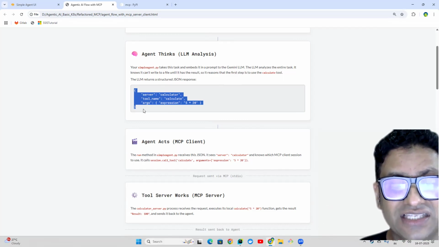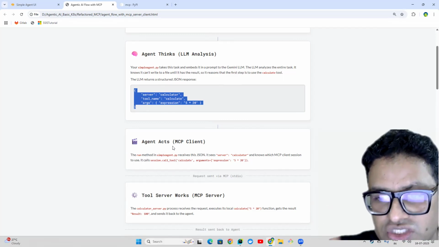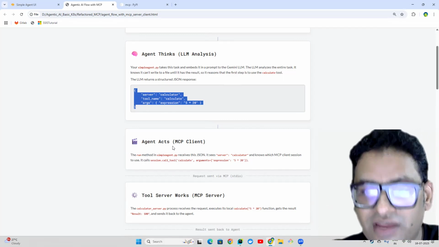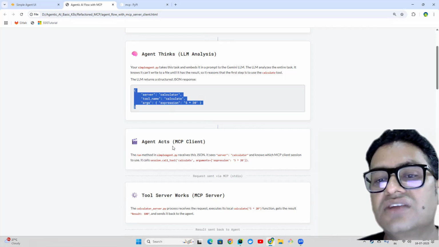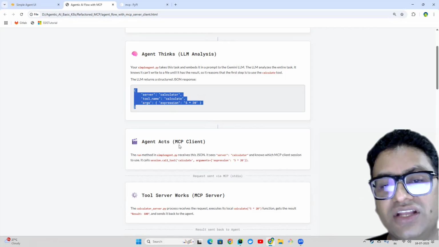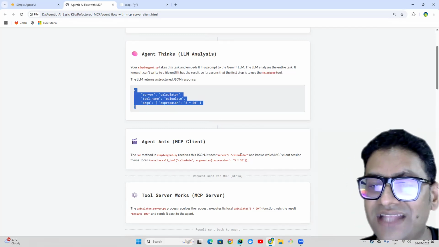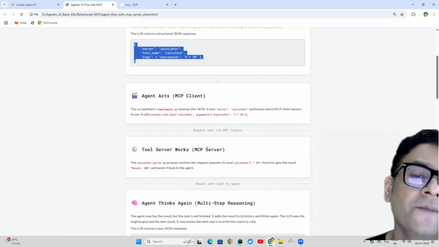It reads this JSON object and decides which server needs to be triggered and which function, tool, or external system is to be utilized by the server. That is the information the client passes on to the server, and the server executes that tool and gives the response back to the client.